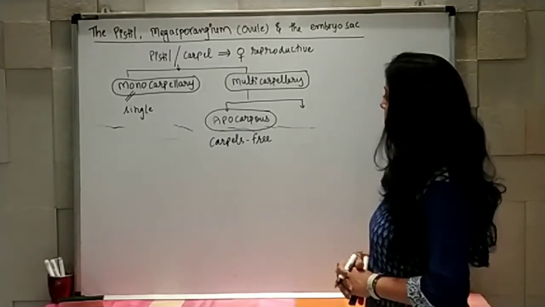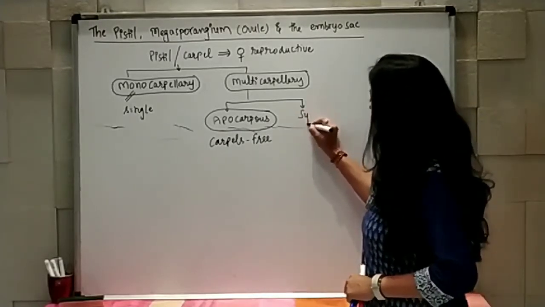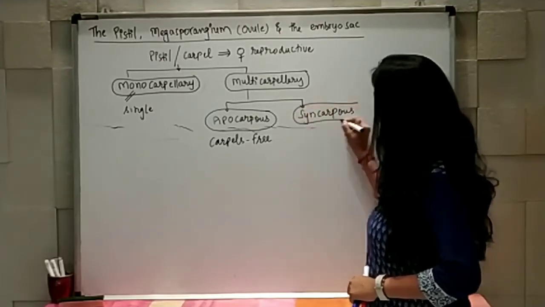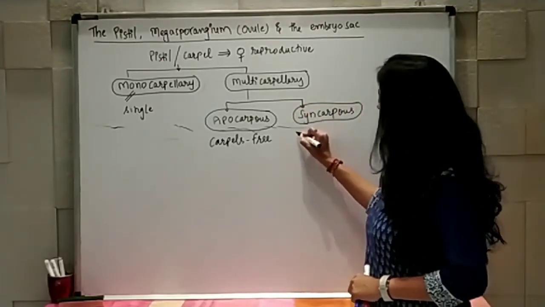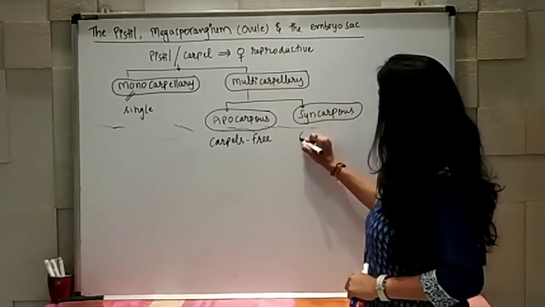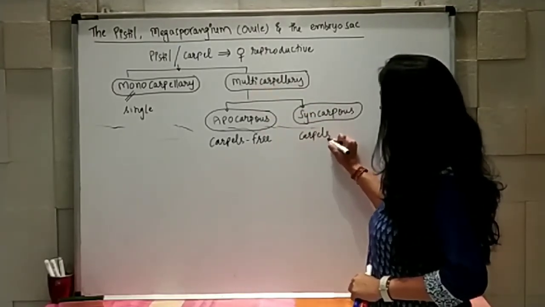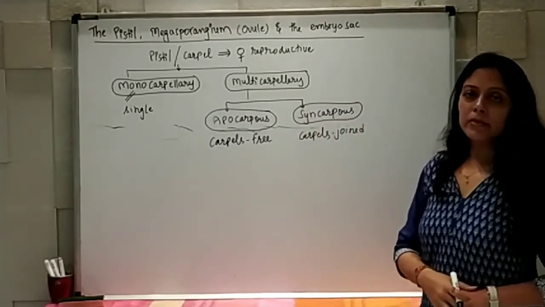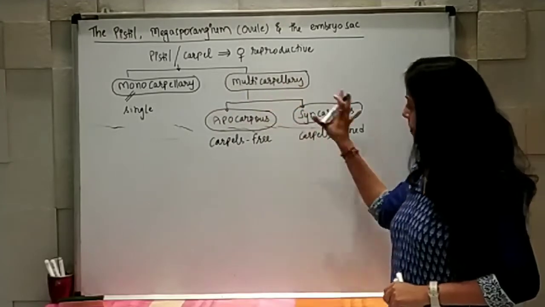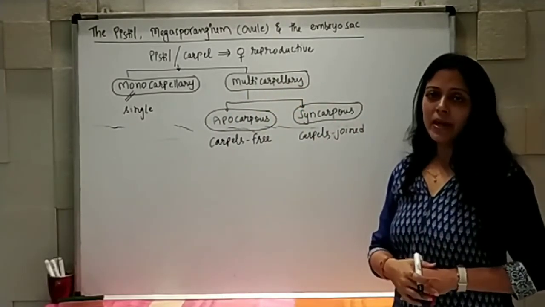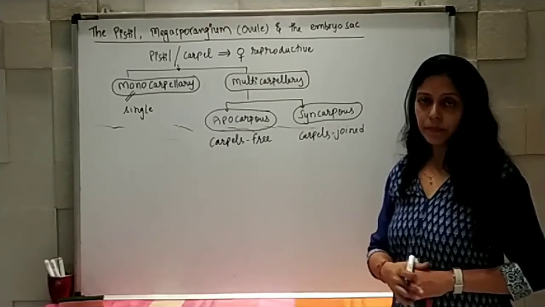Or if they are united, that is known as syncarpous, where all carpels remain united or joined. So basically carpel, depending on number, can be divided in this way.